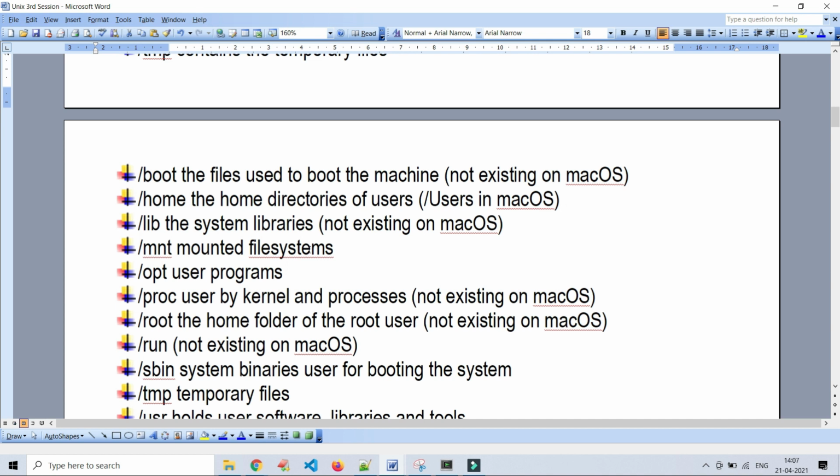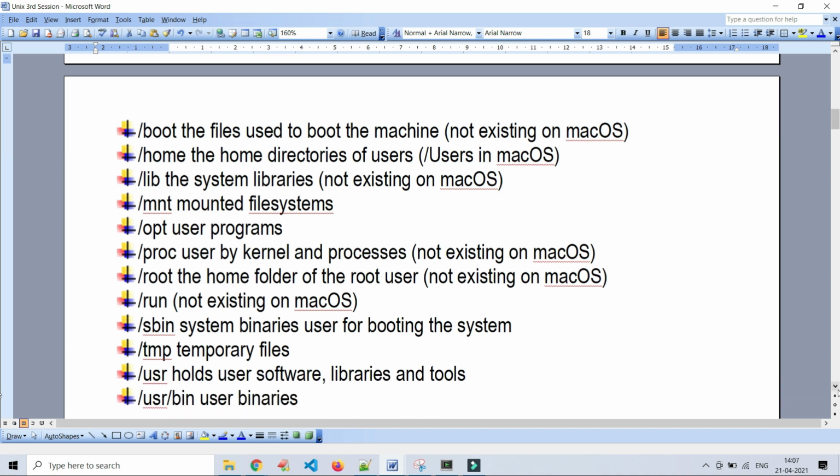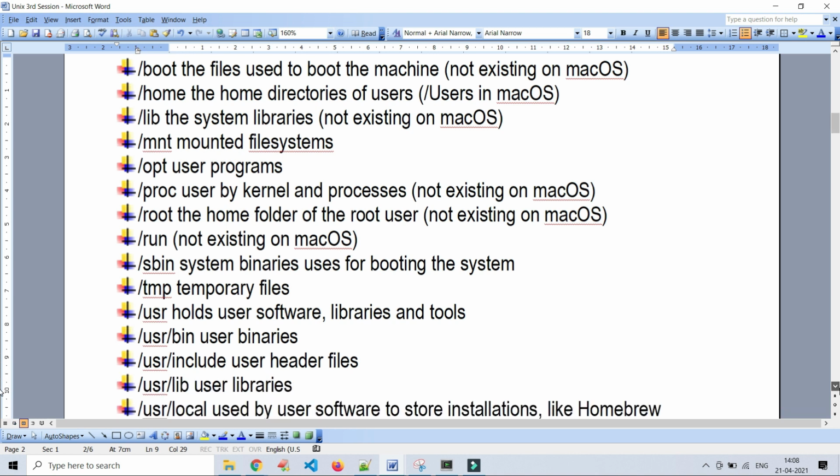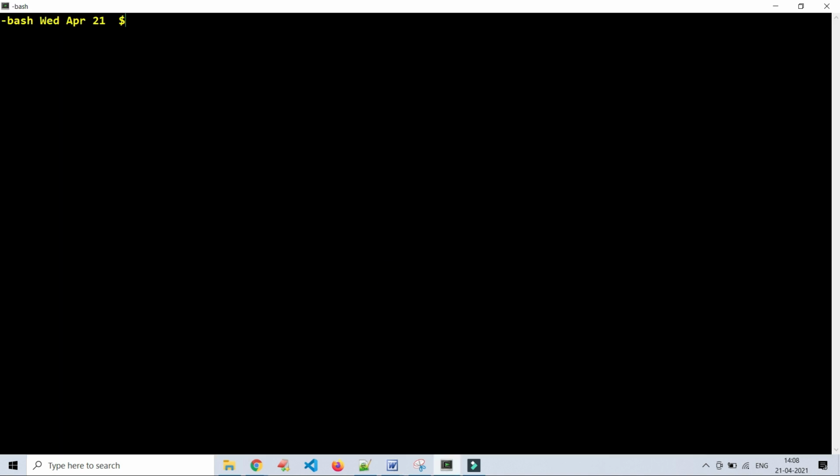MNT, mounted file systems. We already discussed all these parts, that's why I'm just covering them very quickly. OPT means user programs, and root we already discussed. SBIN is system binaries. It's not user, system binaries are used for booting the system. Temporary files. Okay, these are the only important things. This is the SBIN that we discussed in the Unix second session, where I explained how to install it.